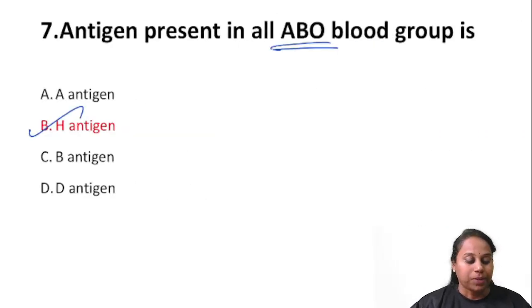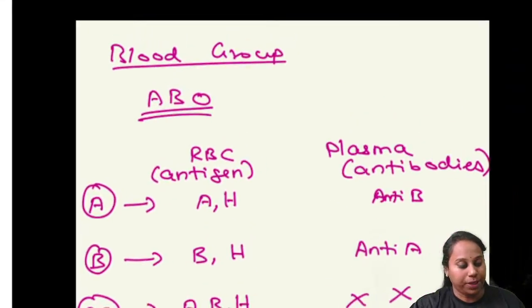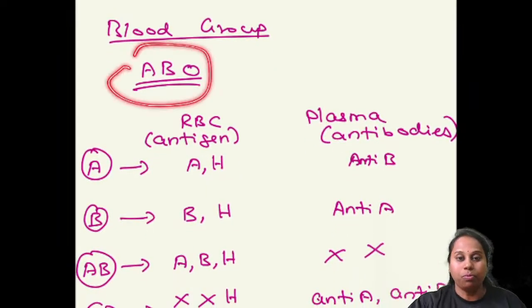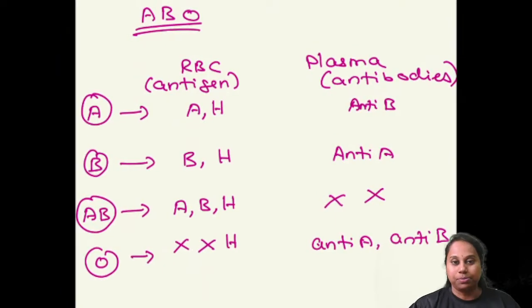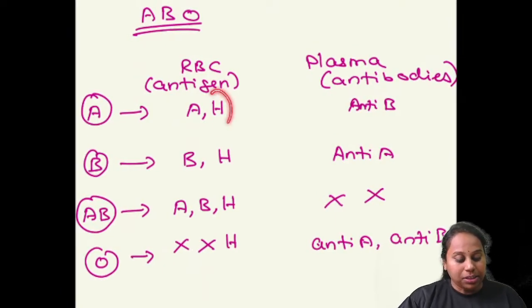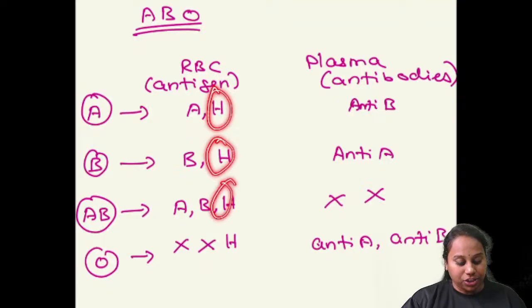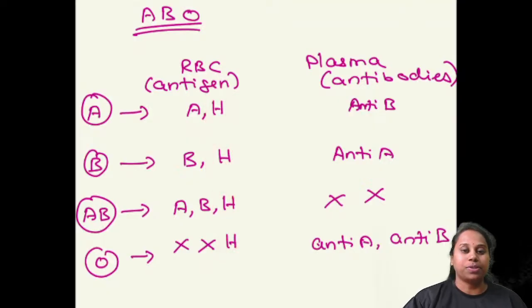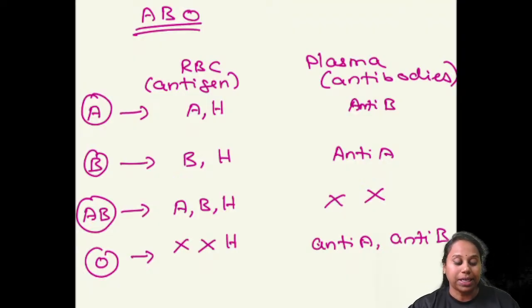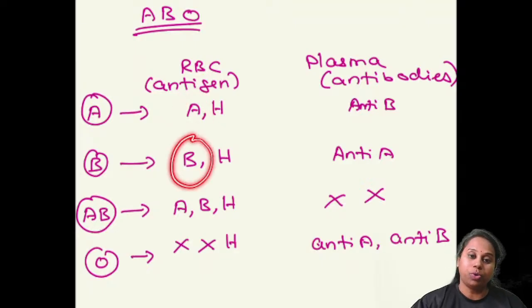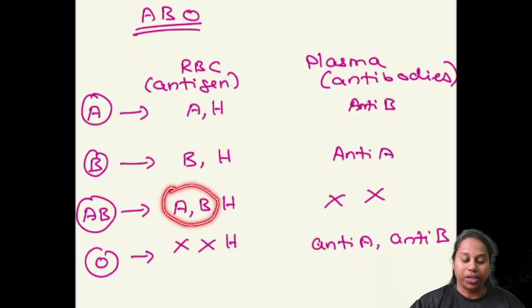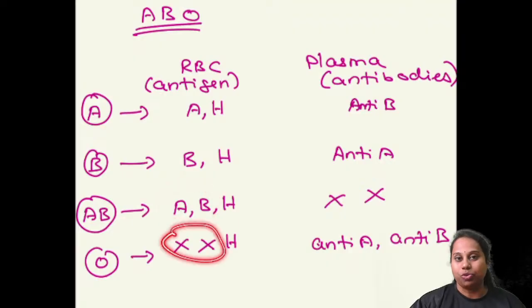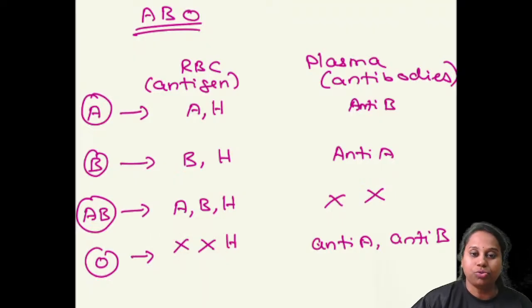Question number 7. The antigen present in all ABO blood groups is? So what about the blood grouping systems? According to the ABO blood grouping system, there are different types of blood groups. All of us have this common antigen, H antigen, on our RBC, in all ABO blood groups. If you have the enzyme which converts H into A, you are A blood group. If you have the enzyme which converts H into B, you are B blood group. If you have both the enzymes, you are AB blood group. If you don't have both the enzymes, then you become O blood group. You don't have A antigen, you don't have B antigen, you have only H antigen, that is O blood group.